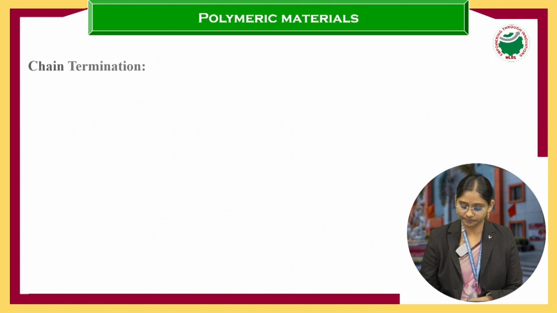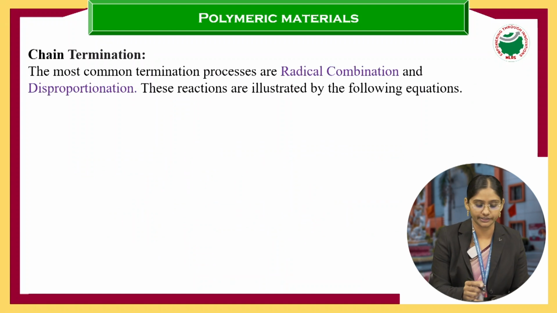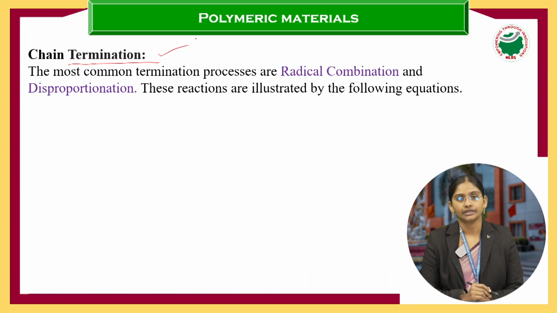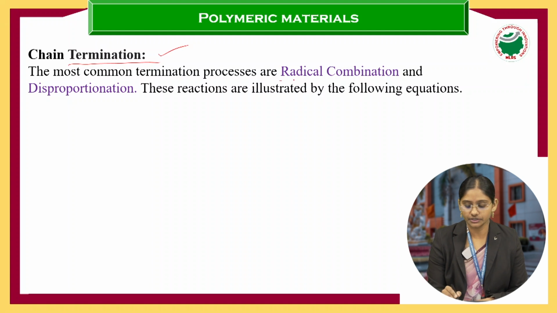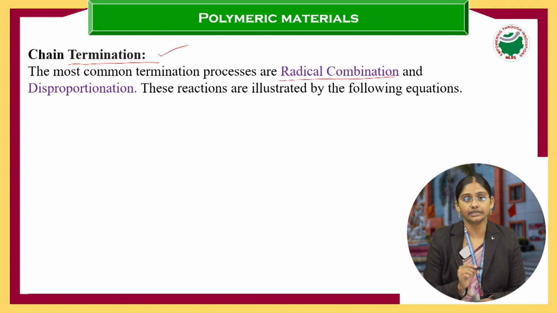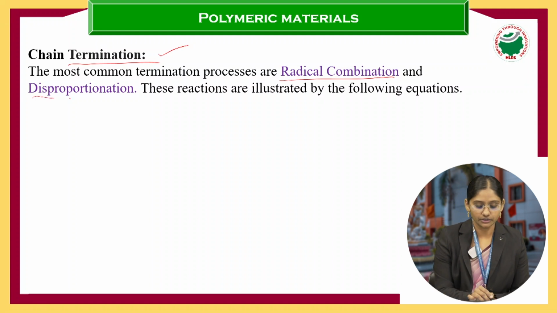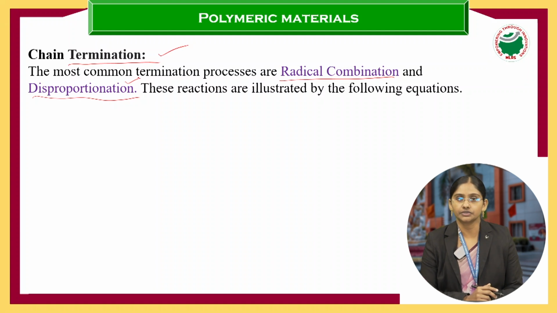To terminate the reaction, we add heat transfer agents. The third step is the chain termination. In this chain termination, it takes place by radical combination and disproportionation.